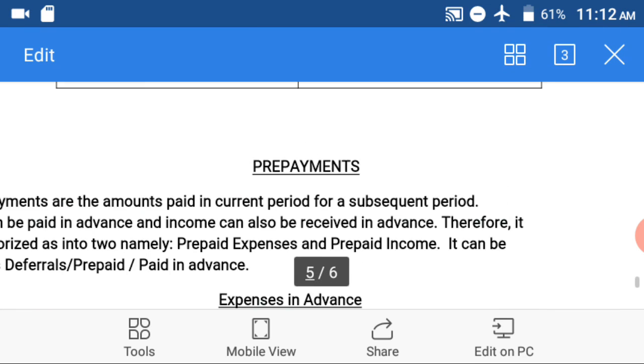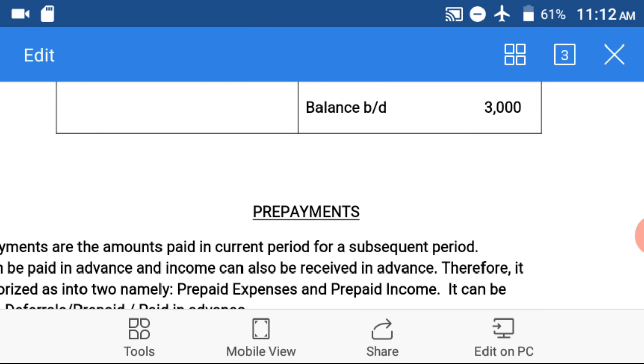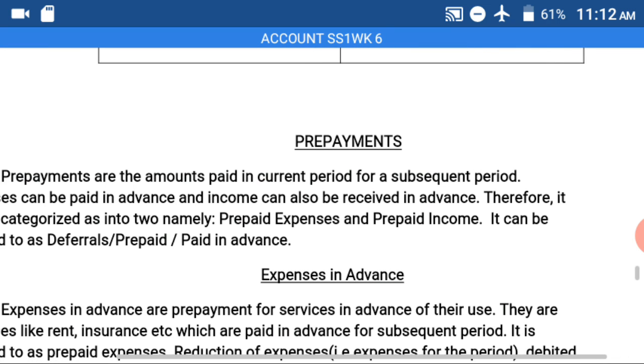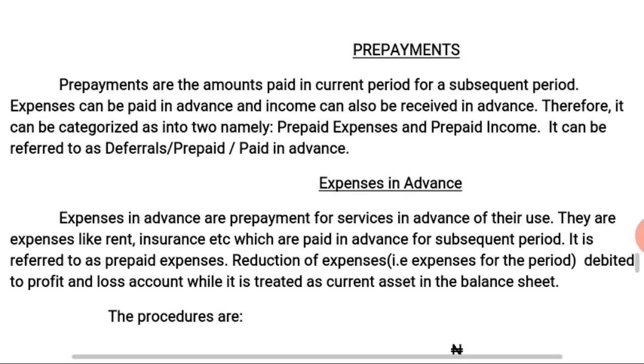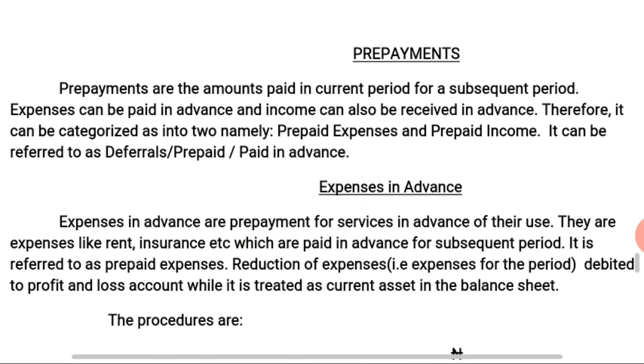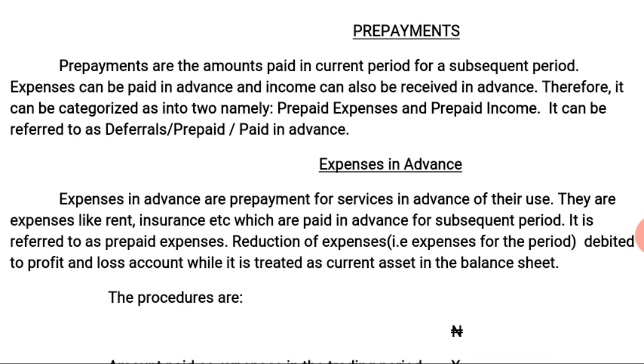So that is an illustration on accrued income and accrued expenses, which led us to prepare income account and expenses account on accruals. From there, we move on to prepayment. From accruals, we move on to prepayment.